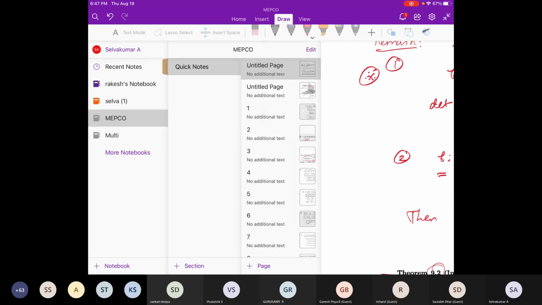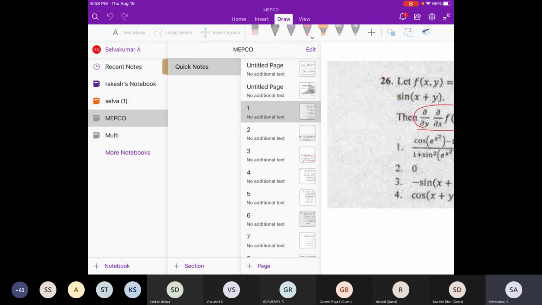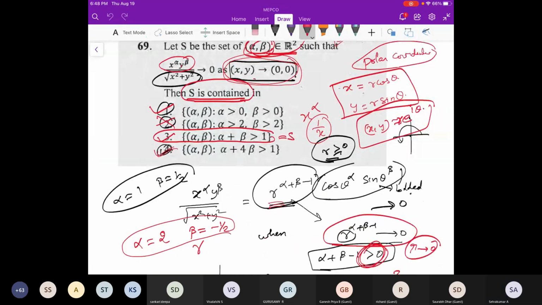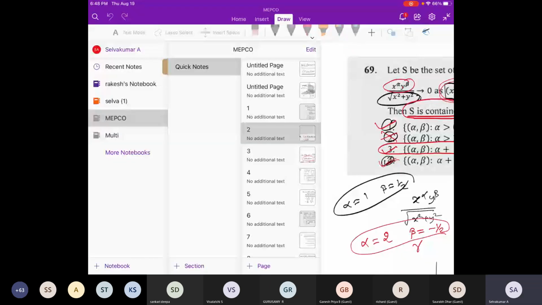Yeah. Is that clear? Yes, sir. So what else? Yeah, this we have solved. This is fine, right? No issue with this question, right? So you got the answer, right?